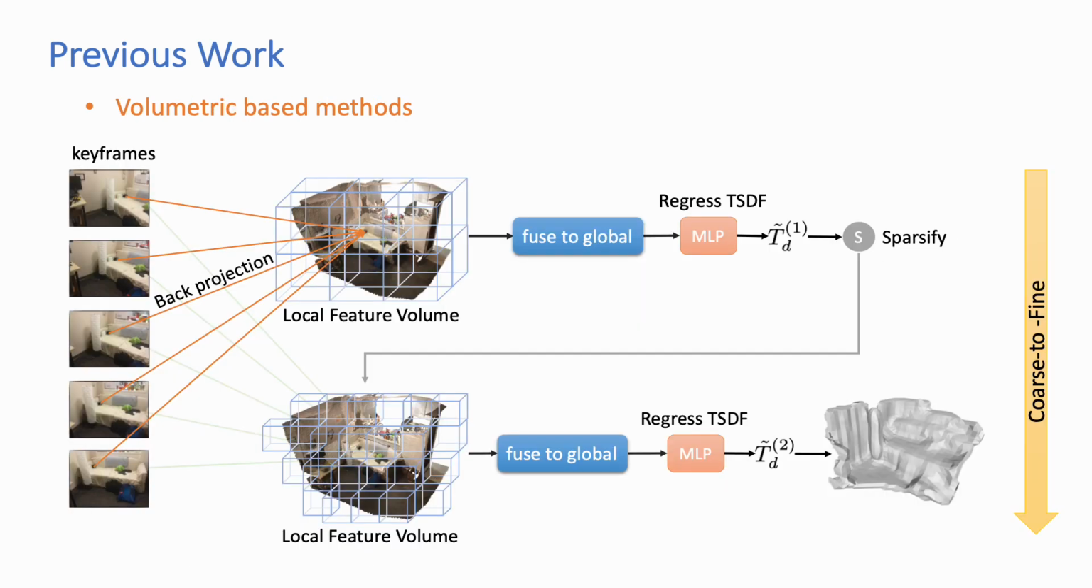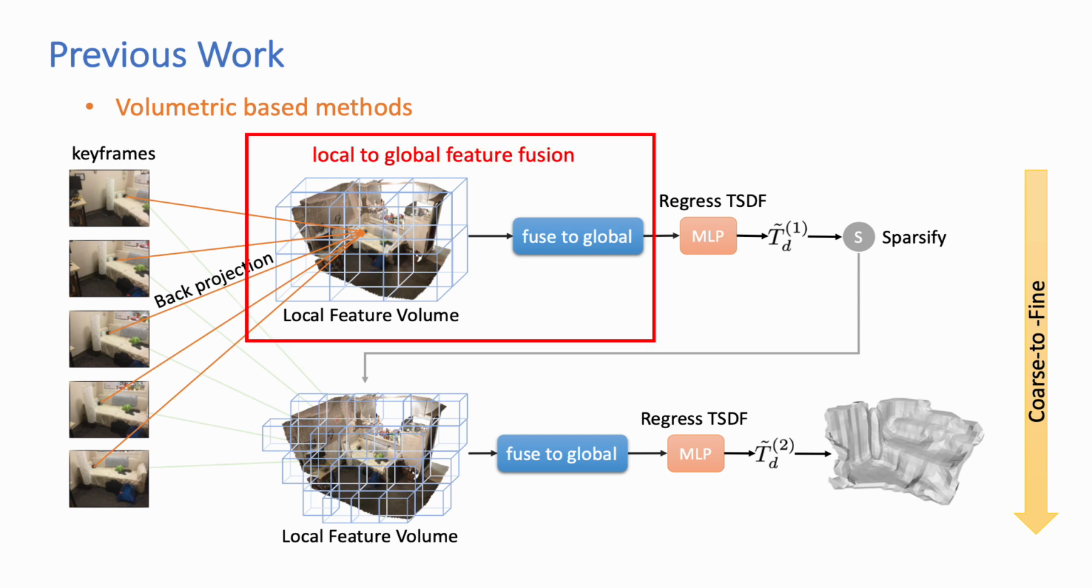Alternatively, recent works adopt a volumetric feature fusion pipeline. They have two key components. The first one is a local-to-global feature fusion to achieve globally consistent reconstruction, and the second one is a volume sparsification from coarse to fine to save memory consumption.